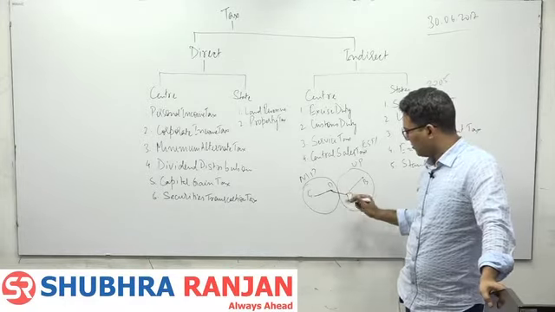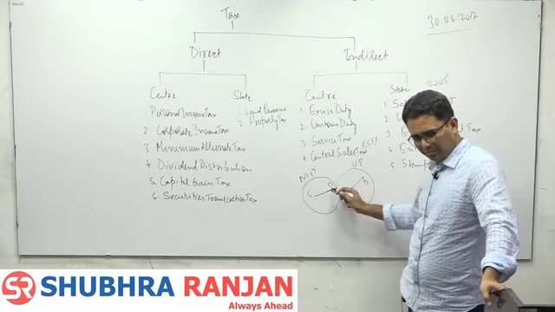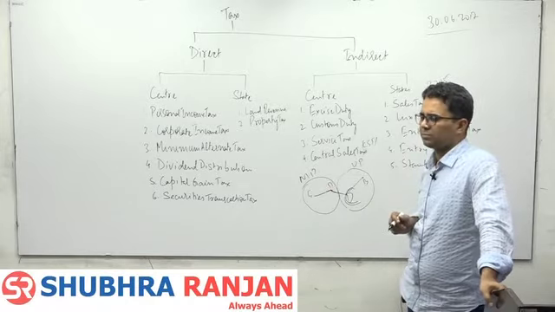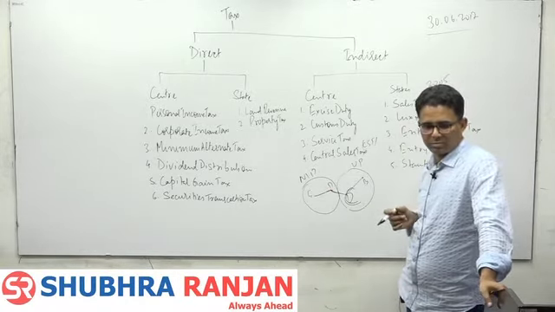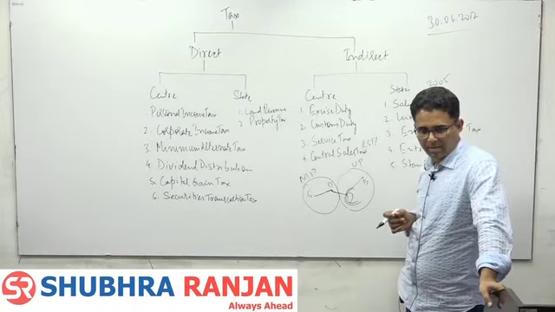So if D is selling something to C here, D used to collect CST from C and used to pay to the MP government. ठीक है, स्टेट गवर्नमेंट रख लेती है.